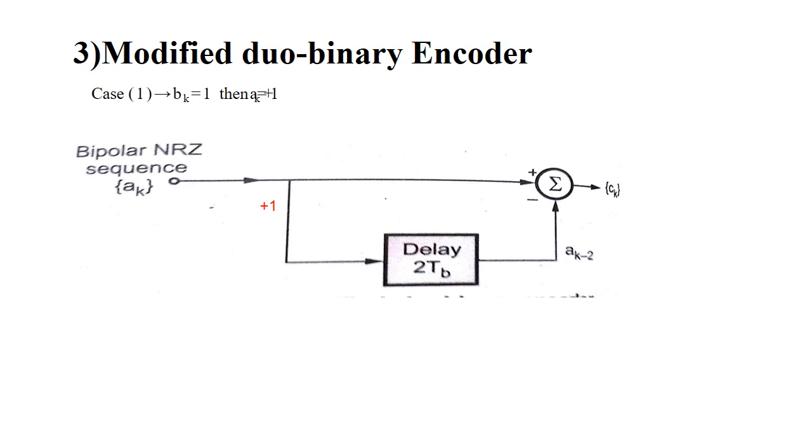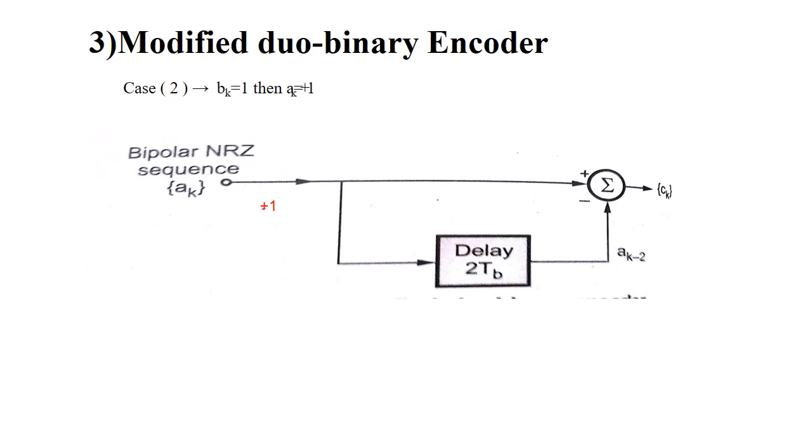So next one is modified duobinary encoder. Case 1 is if B(k) value will be 1, then A(k) will be plus 1. So output will come like C(k) is equal to plus 1 and minus 1, will get minus 1. Okay. Next case 2, when B(k) is equal to 1, then A(k) will be the plus 1. So that is when we are passing the plus 1, it will be addition and give the output as C(k) value as plus 1 minus 1, 0.